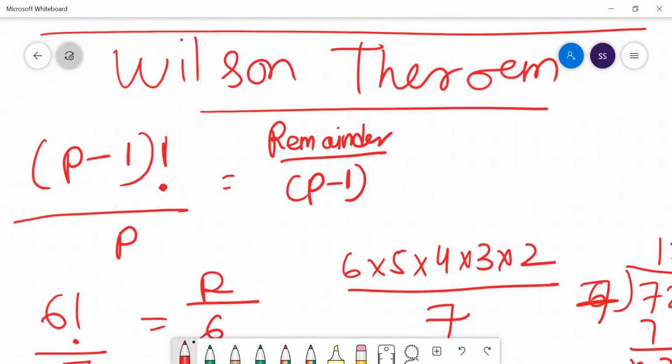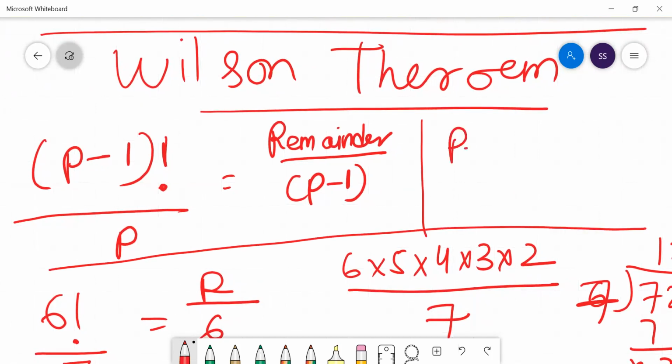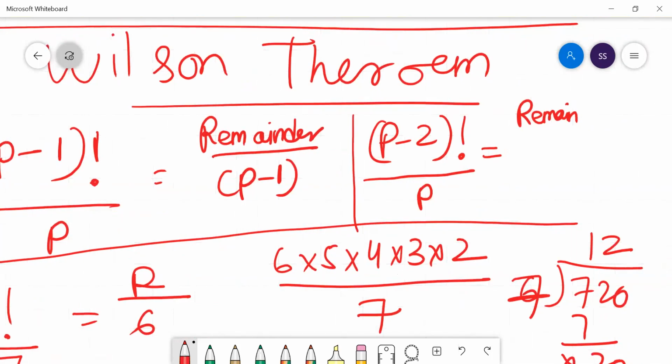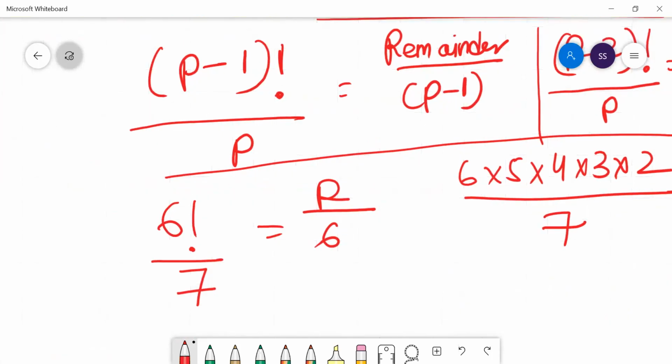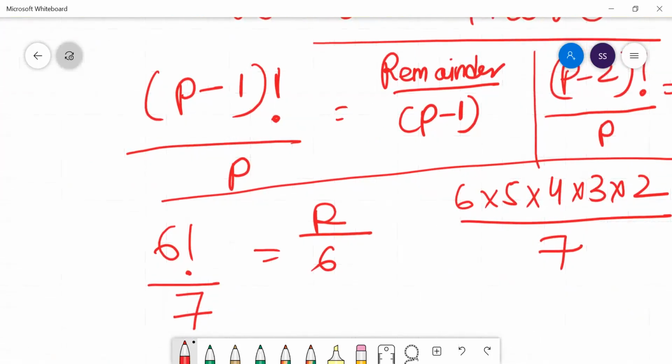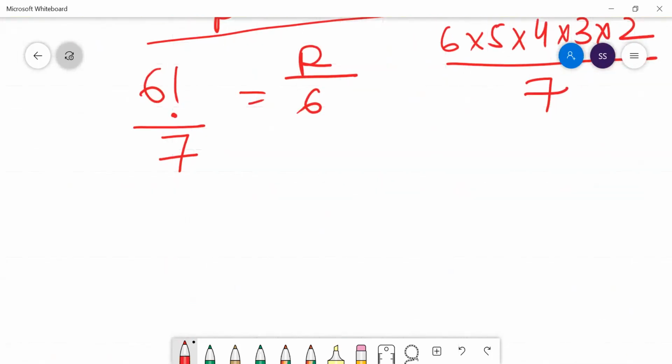One more part of the Wilson theorem is that (p minus 2) factorial divided by p will give you a remainder of 1. So if your prime number is 7, p minus 2 means 5 factorial. 5 factorial divided by 7 will give you a remainder of 1 only. I hope you understood.